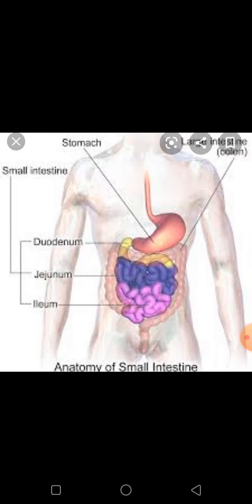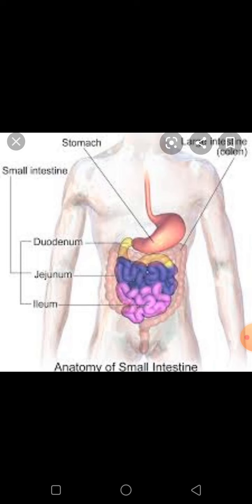Next one is the small intestine. The small intestine is highly coiled and is about 7.5 meters long. It receives secretions from the liver and pancreas, and its walls also secrete juice. The liver is situated in the upper part of the right side. It secretes bile juice that is stored in a sac called the gallbladder. The bile plays an important role in the digestion of fats. The pancreas is a large cream colored gland located just below the stomach.